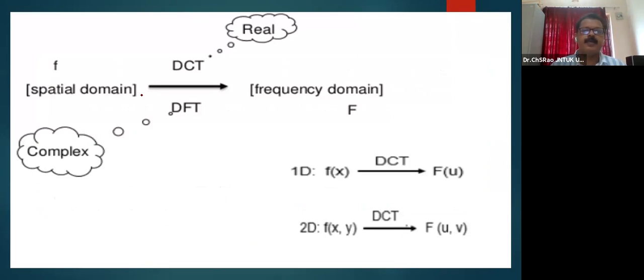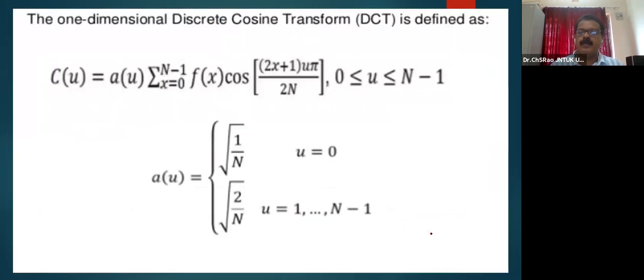In the spatial domain, DCT and DFT: DCT may be considered as a real transform, whereas DFT is a complex transformation function. 1D DCT and 2D DCT you can see here. Through the Fourier transformation one can correlate them. Please note it down.